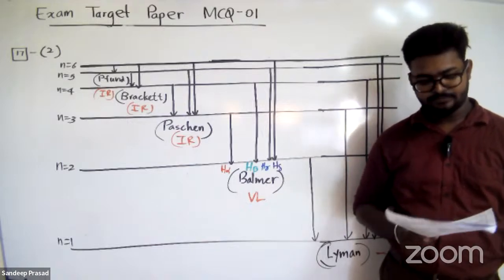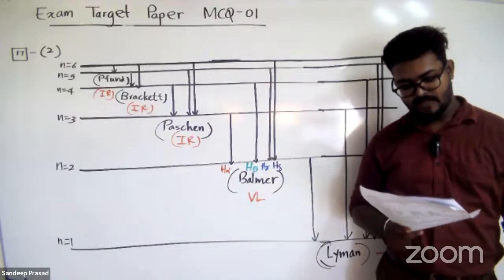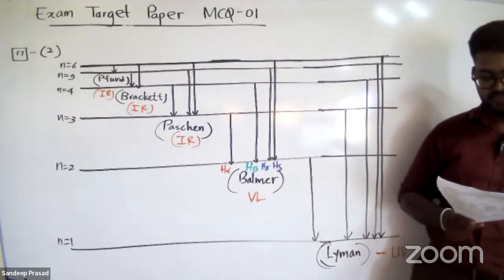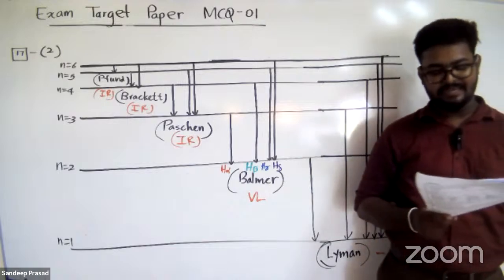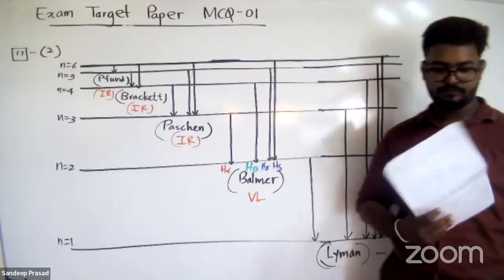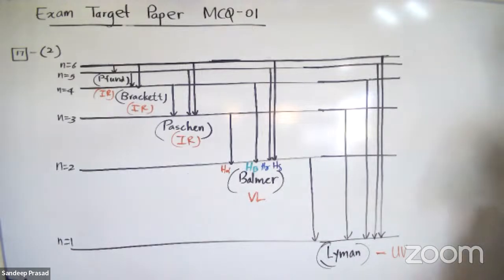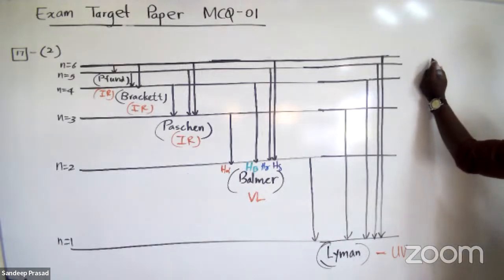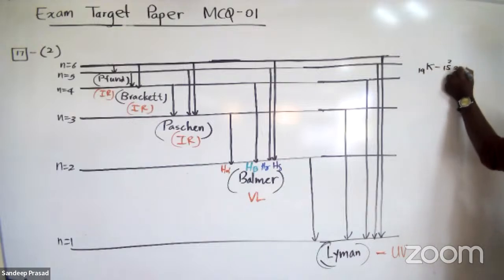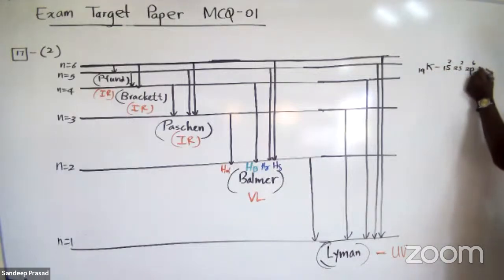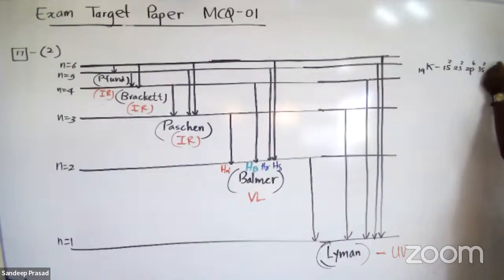Second statement: in a potassium atom, the number of electrons having quantum numbers n equal 3 and ml equal 0 is 4. If you consider the potassium atom, the atomic number is 19, and the configuration is 1s2, 2s2, 2p6, 3s2, 3p6, 4s1.